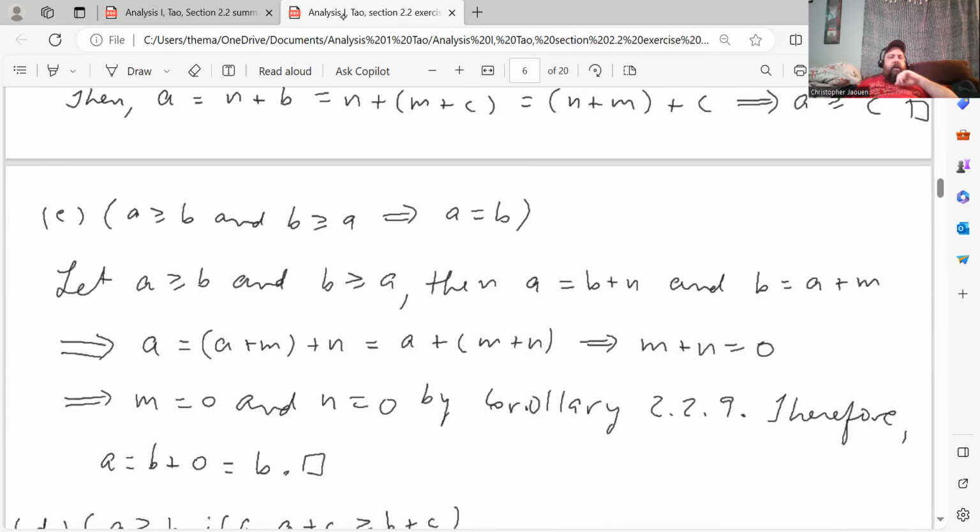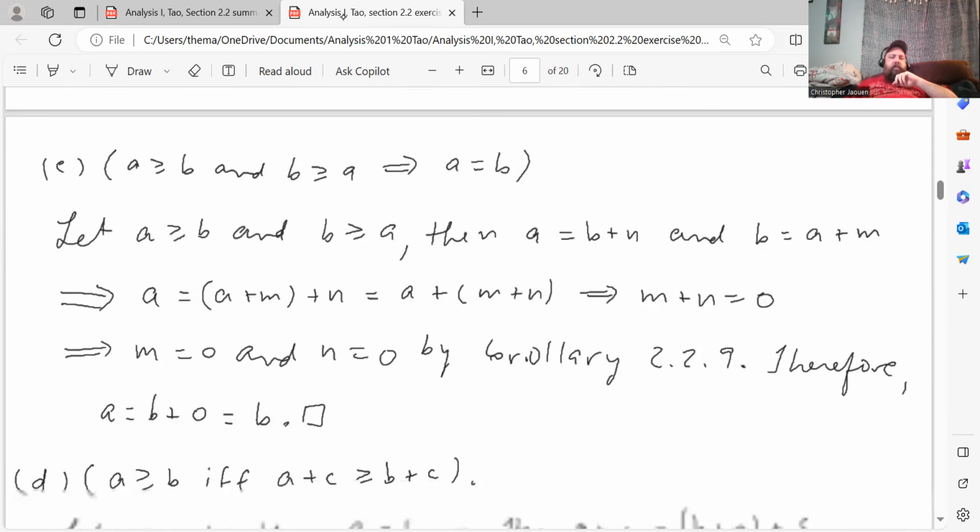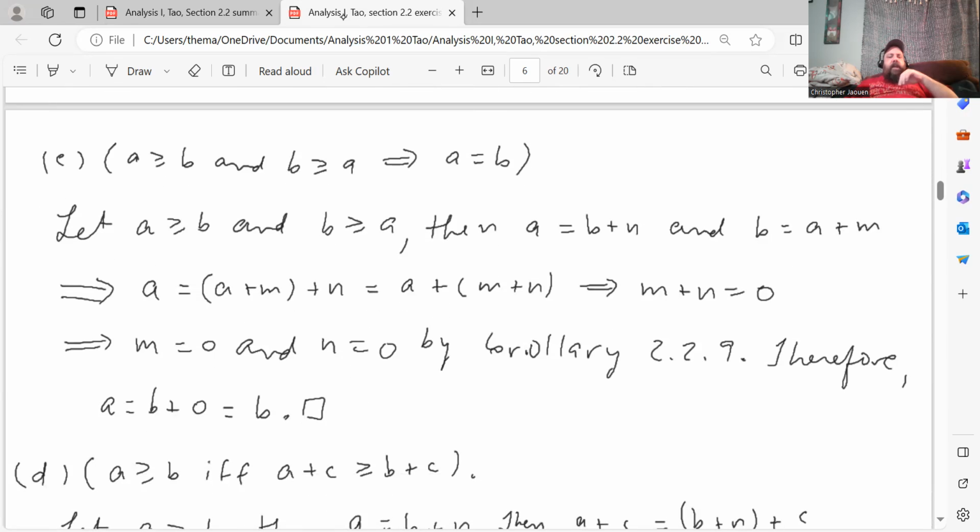All right, part C: a greater than or equal to b and b greater than or equal to a implies a equals b. So here's my proof. Let a greater than or equal to b and b greater than or equal to a, then a is b plus n and b is a plus m, which implies that a is a plus m plus n, which by associativity is a plus (m plus n), which implies that m plus n is equal to 0, right? So that means m is 0 and n is 0 by Corollary 2.2.9. Therefore, a is equal to b plus 0 equals b. So a is equal to b.